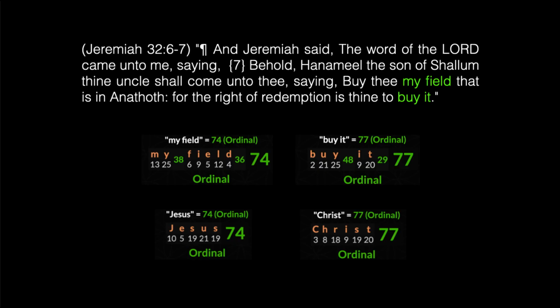Okay, let's finish off this video in Jeremiah 32. We'll pick it up in verse 6. "And Jeremiah said, The word of the Lord came unto me, saying, Behold, Hanamiel, the son of Shallum, thine uncle, shall come unto thee, saying, Buy thee my field that is in Anathoth, for the right of redemption is thine to buy it." Look how Jesus Christ is encoded in all this. My field, 74. Jesus, 74. Buy it, 77. Christ, 77.